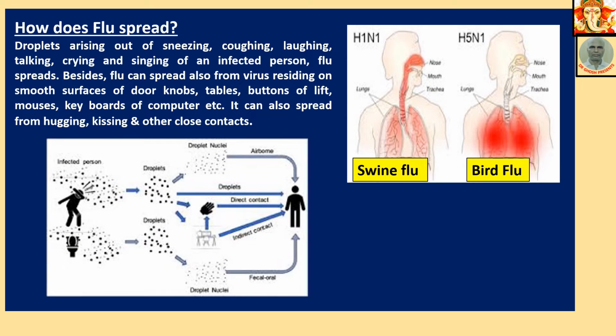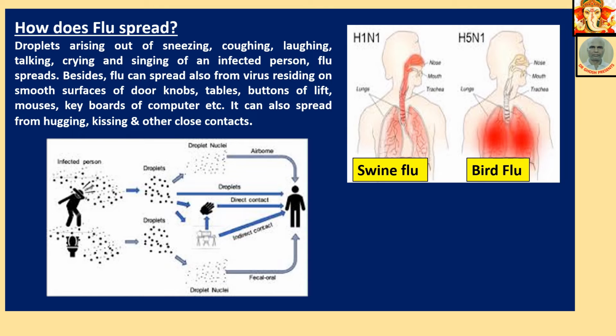How does flu spread? Droplets arising out of sneezing, coughing, laughing, talking, crying and singing of an infected person spread flu. Besides, flu can spread also from virus residing on smooth surfaces of doorknobs, tables, buttons of lifts, mouses, keyboards and computers, etc. It can also spread from hugging, kissing and other close contacts. Just below, the image of how it spreads has been shown.